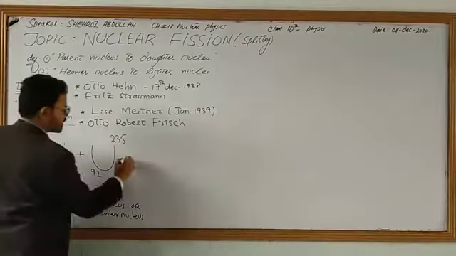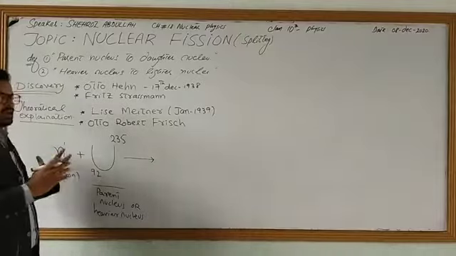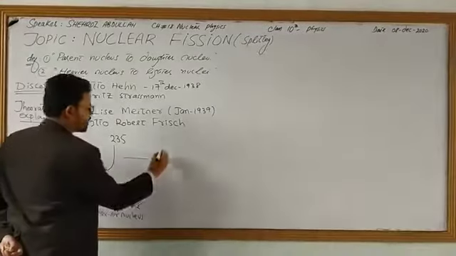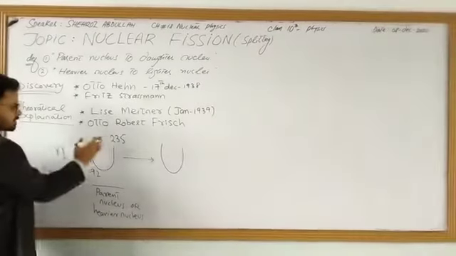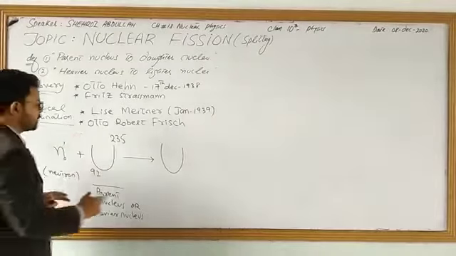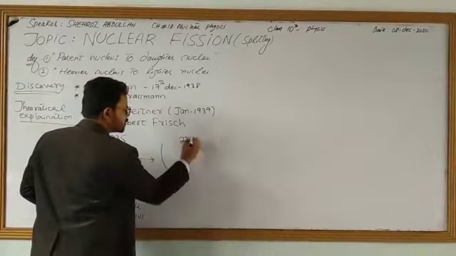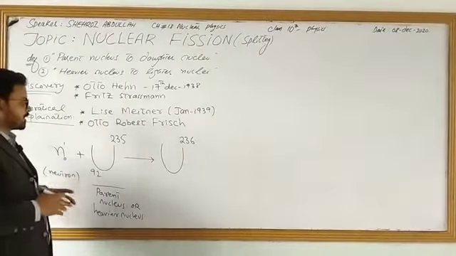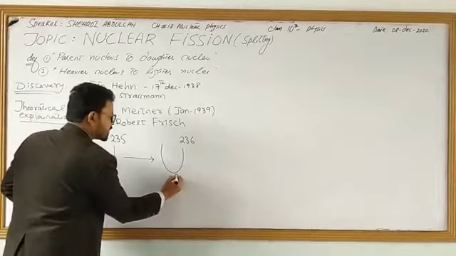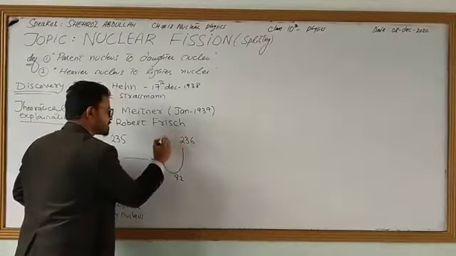Then it moves to an excited unstable state. Now 1 neutron is added in this nucleus of uranium 235, so the mass number will change to 236. Why? Because 1 neutron is extra added in uranium-92 235. We put a star over here.